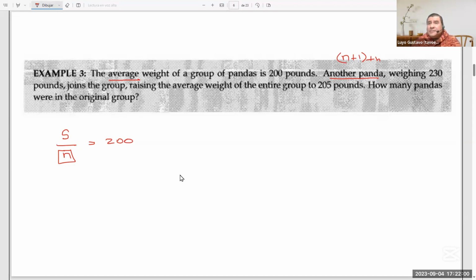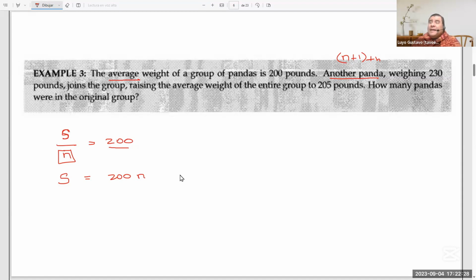So take a look at this. The sum of the original group of pandas could be understood as the product of the arithmetic mean, or average, multiplied by the number of pandas that there was originally. Okay, 200 times n. So you can think about this.